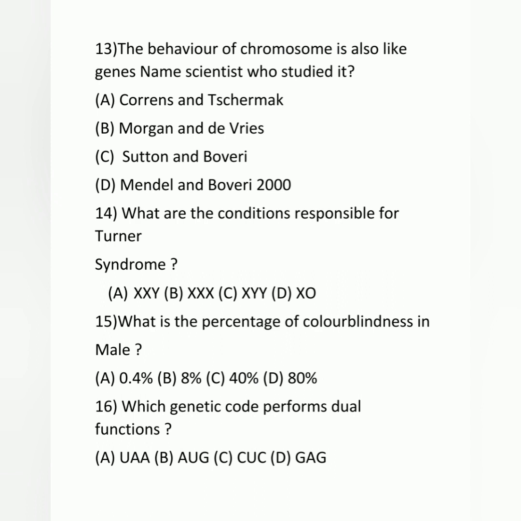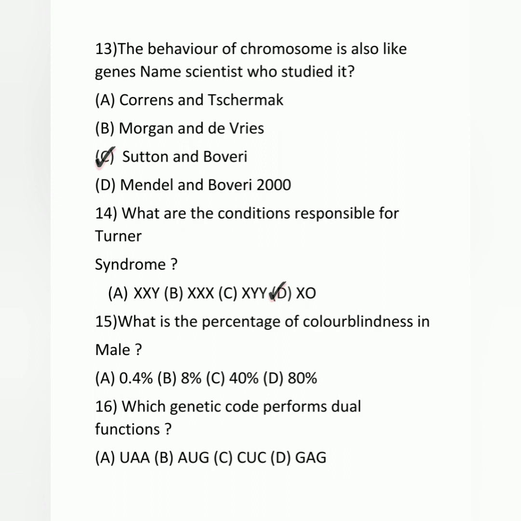Name the scientists who studied it. Correct answer is C. Sutton and Boveri. 14. What is the condition responsible for Turner syndrome? Here the answer is D. X0. Instead of double X in females, only one X chromosome is present.